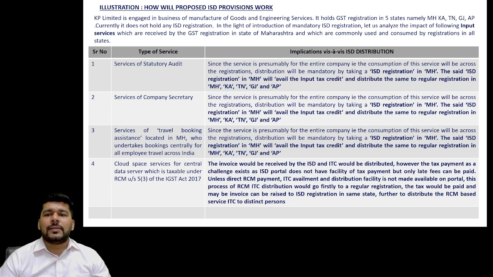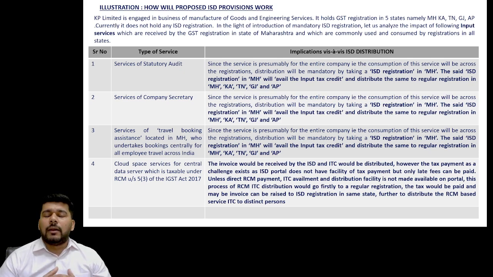If an entity has 5 registrations across India and is taking central server services from, let's say, an online cloud space services provider, we have a case of import of services here. Nobody is uploading any data; we are receiving the services and are liable to pay under reverse charge. And the third thing we discussed is that the ISD in itself does not have any mechanism of tax payment. In light of this, how do we say that the ISD will claim the credit and distribute this RCM credit? Of course, this is a mechanism which we feel needs to be brought in.